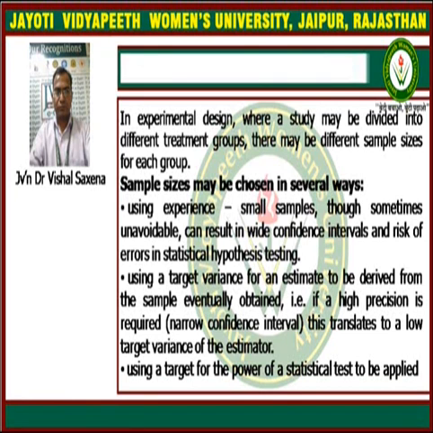The next way is using a target variance for an estimate to be derived from the sample eventually obtained. That is, if high precision is required, meaning a narrow confidence interval, this translates to a low target variance of the estimator.